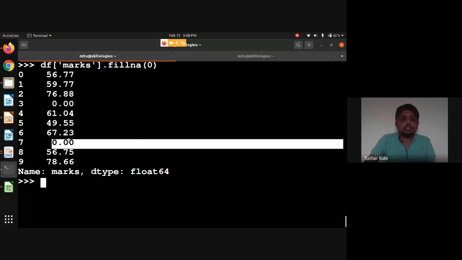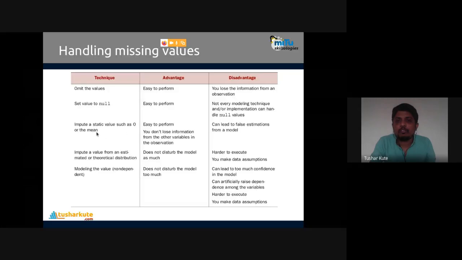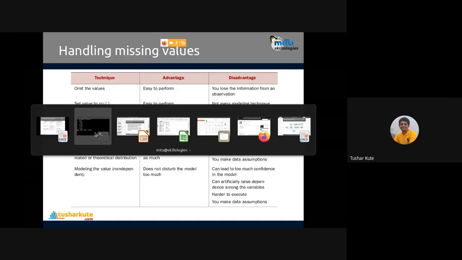Just remember that here on third, I'm having 0, and on 7 also I'm having 0. 0 is not a possibility of having the marks. So instead of that, I can put something like the mean, the mean of the data that we can find over here, and accordingly we can perform the operation.